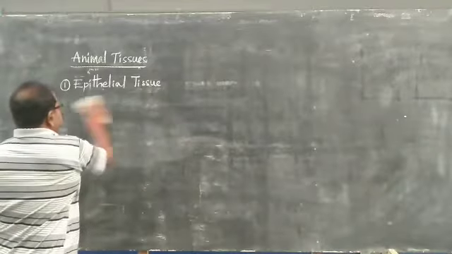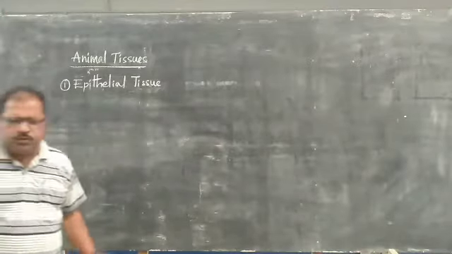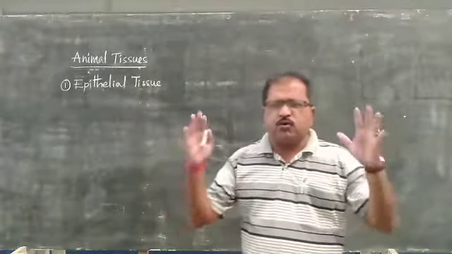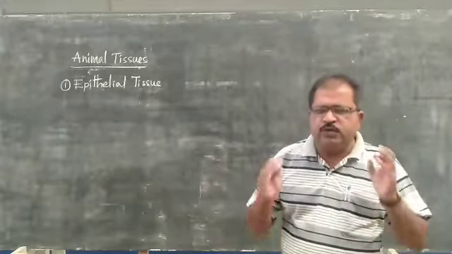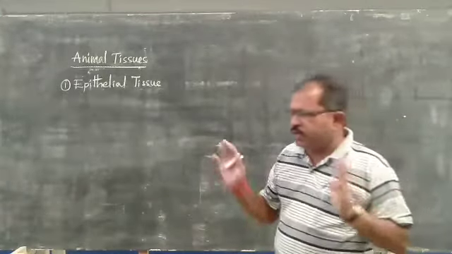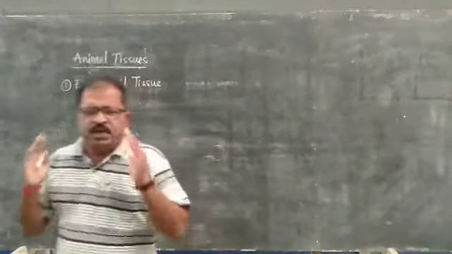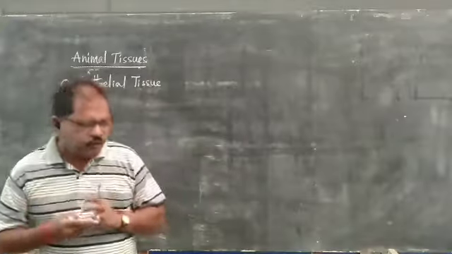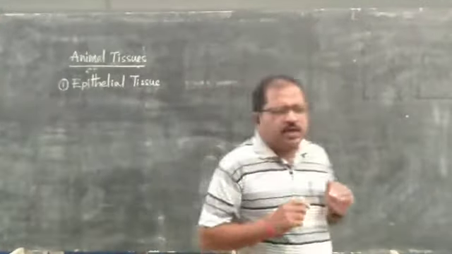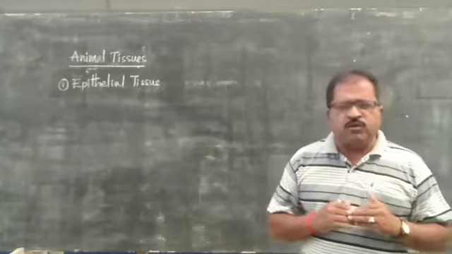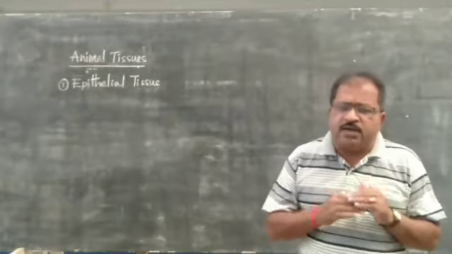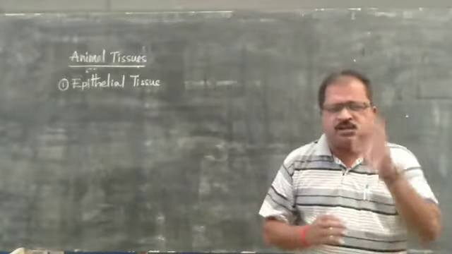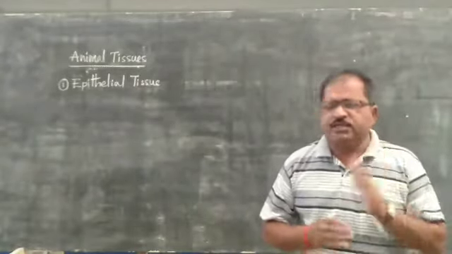First of all, epithelial tissue is the tissue that is present on the outer coverage of the total body. This is a very important tissue. It covers the total body, it protects the body, and it also covers the complete internal organs. The covering of the internal organs is completely formed by the epithelial tissue.